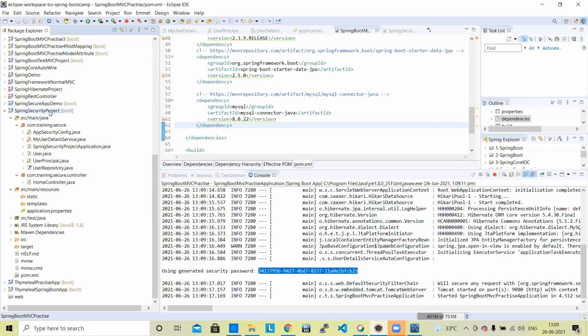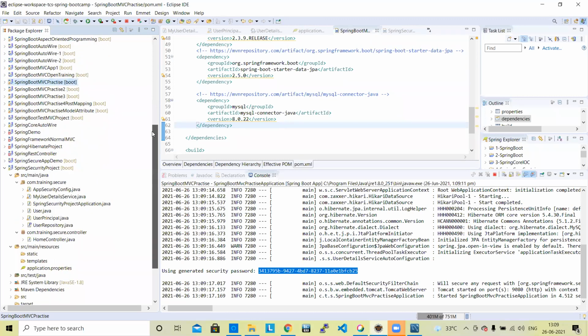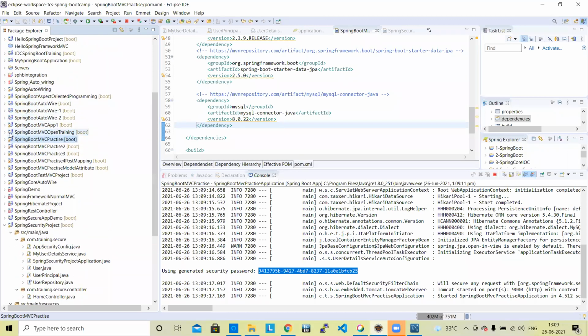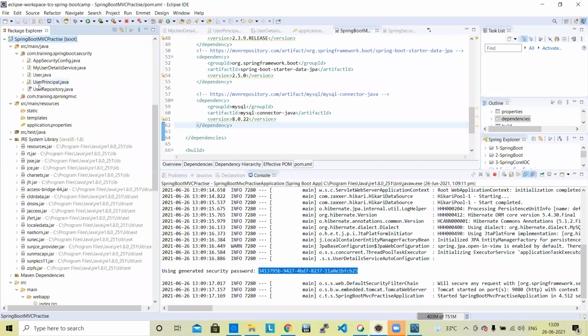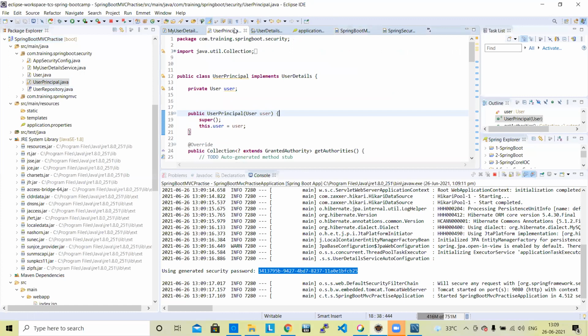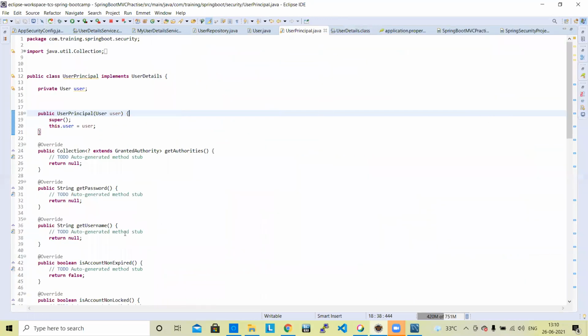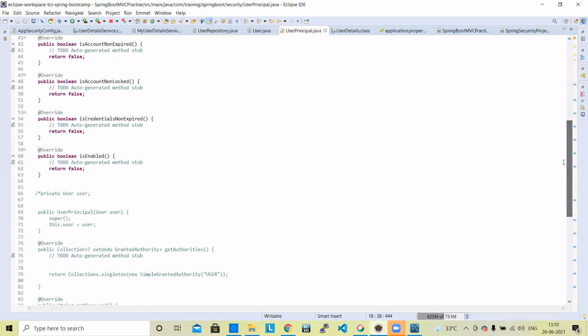Only one change is pending. Let me explain this. Only one change we need to make to run the project. In user principal, by default, everything is shown as false. We need to make everything true. Is enabled, we need to make true. We need to make the credentials flag true. We need to make all values true.